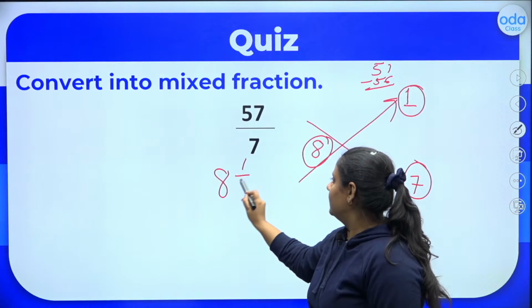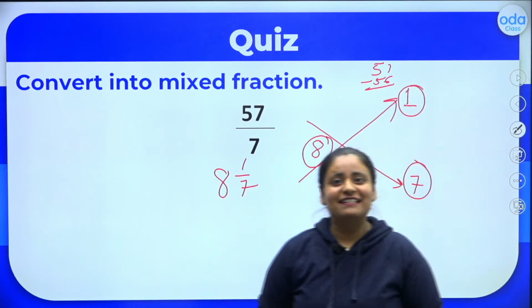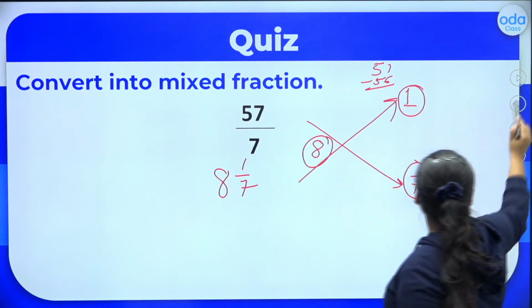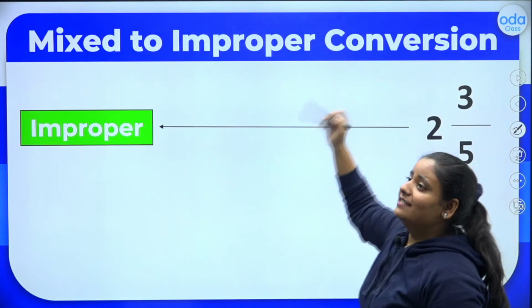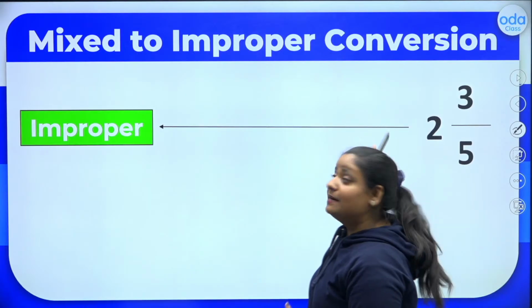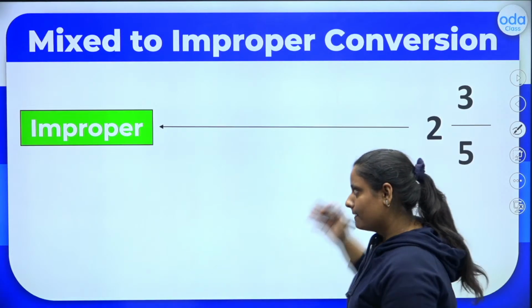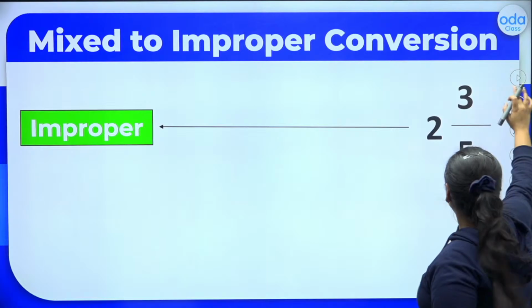8, 1 by 7. Is this clear? I hope you are clear with this trick. Yes? Now, let's move ahead and now let's do the reverse. Let's convert the mixed fraction to the improper fraction. So, you all know how to divide, right?